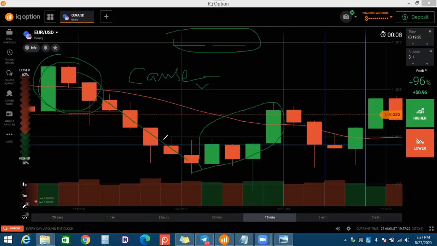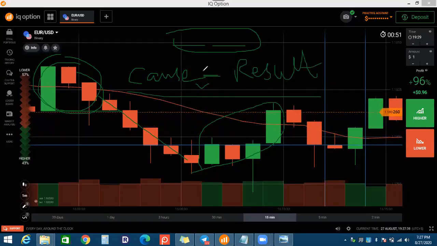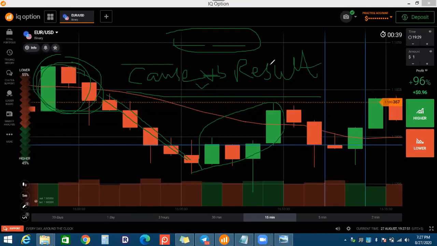Whether this cause is right or wrong, we will decide on the basis of these signs, symbols, and signals. Then, based on this cause, we will compare with the result. This is the whole law: cause-based result. So the cause is that there is an evening star or an inside bar, whatever the pattern, and the result is the market is going down. Does this cause match the result or not? We are taking the decision on the cause-based result.